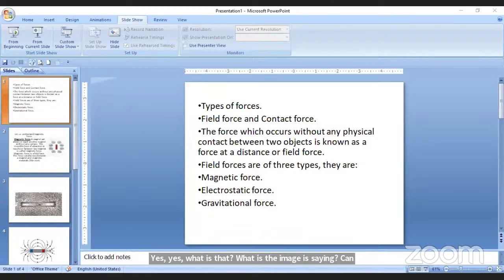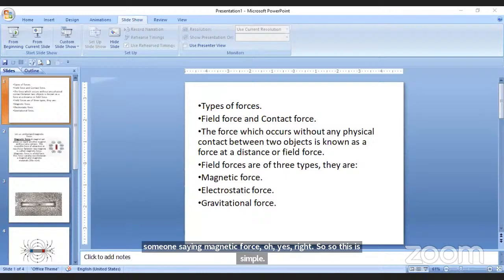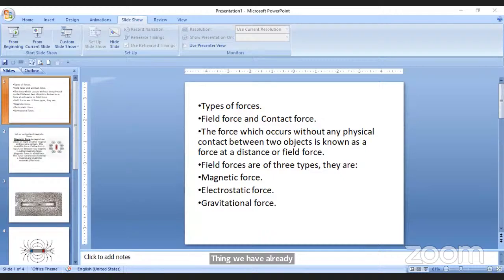Which type of force? Sir, your voice is not coming. Okay, my voice is not audible, sir. Okay, someone is saying magnetic force. Oh yes, right. So this is a simple thing. You already did this activity in childhood.